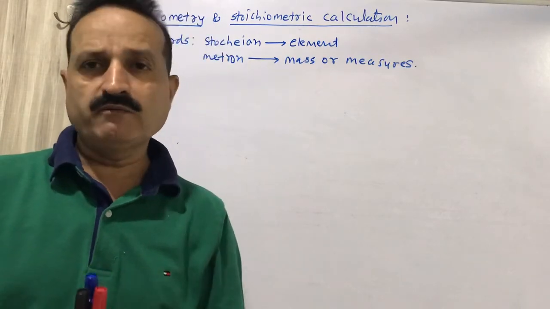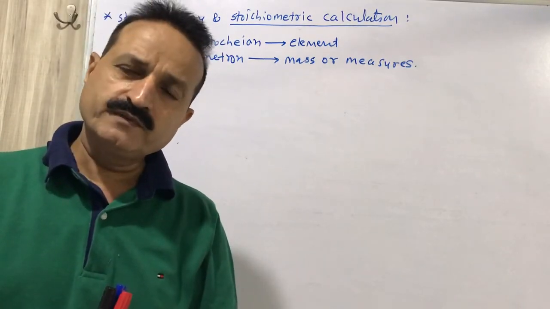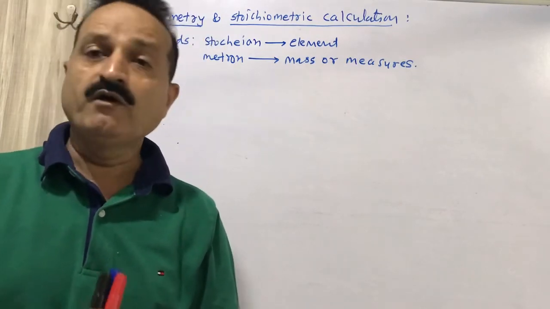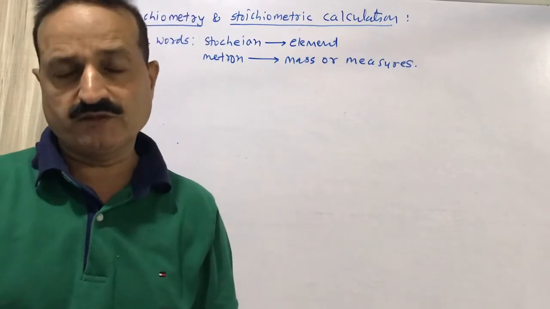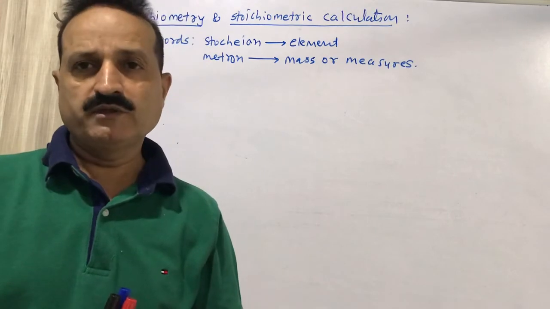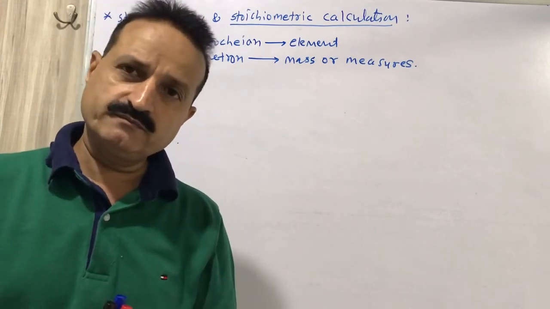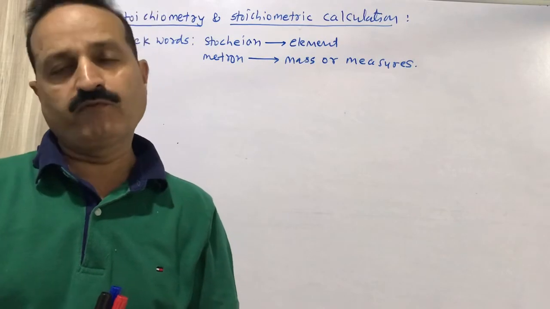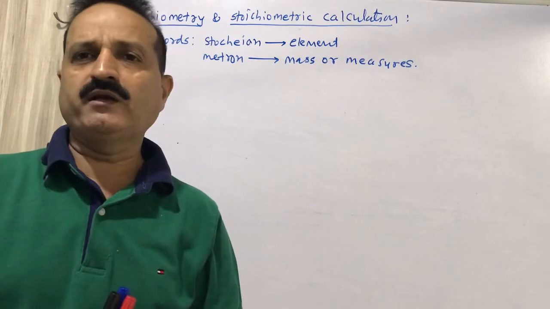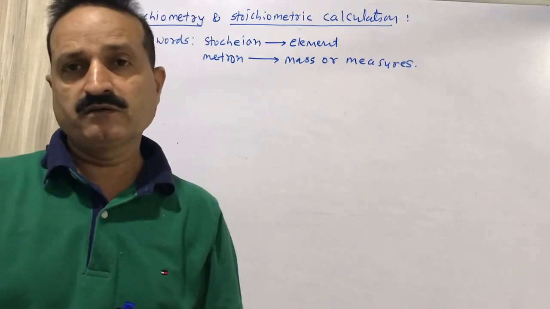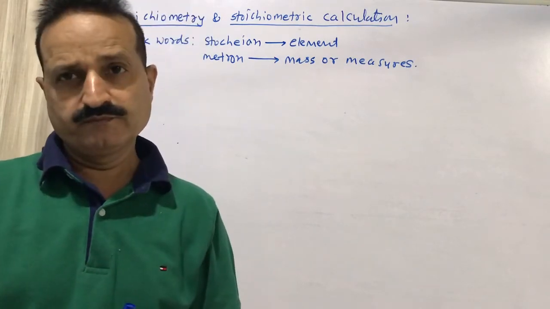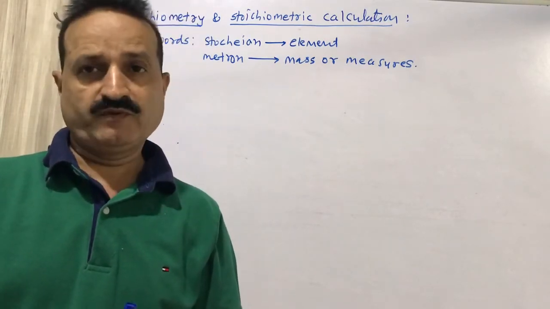So we will take one proper example and then we will discuss which type of qualitative and quantitative information we are getting. In your textbook, it is given as explanation and I will give it to you in table form. So you just remember the table. With the help of the table, you can easily express all the explanation which is given in your textbook.